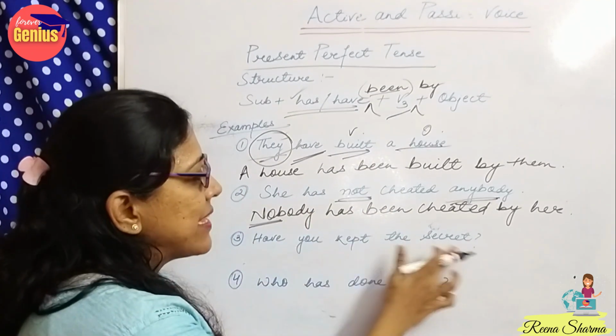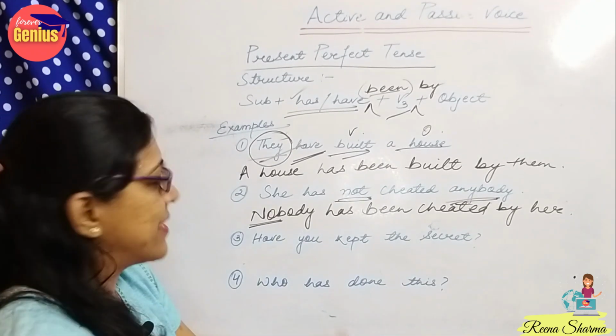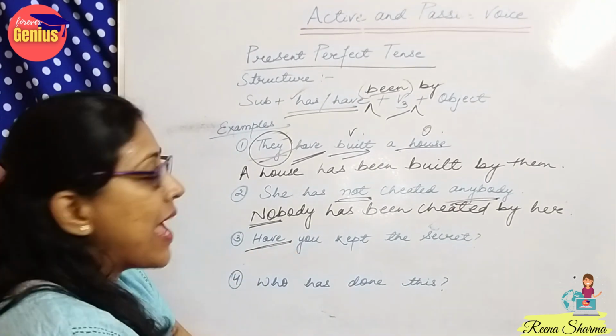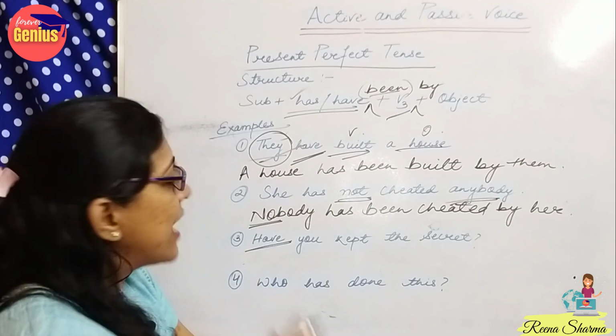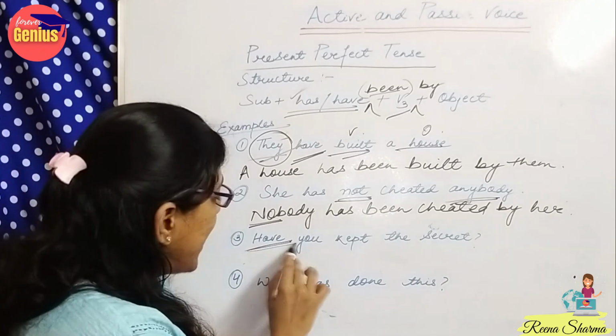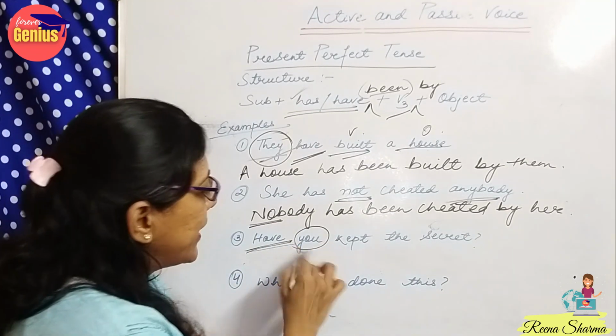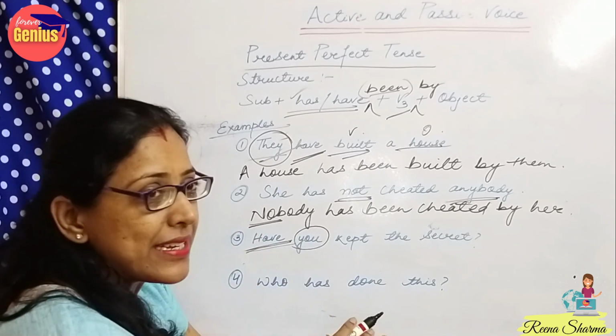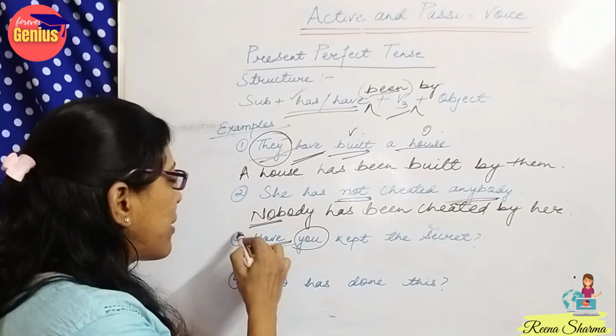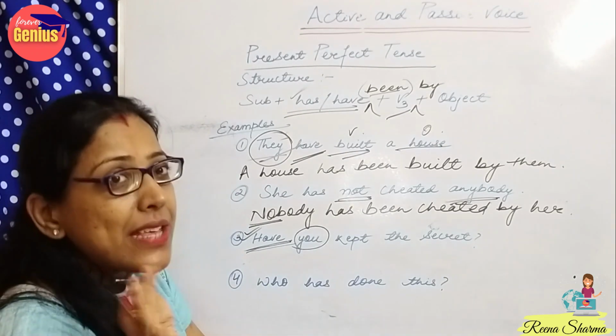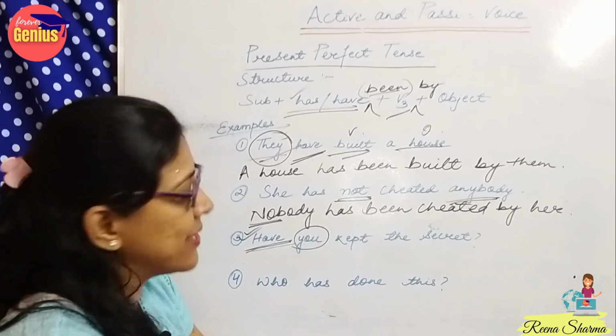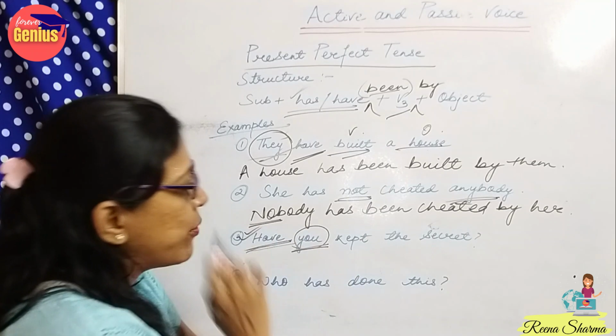Have you kept the secret? So in this case, we have started with have. So can we start with have here? Because here we have used have because here it is you. We always consider it as the second person, and the helping verb which we use is have, not has. We consider it as plural form only.